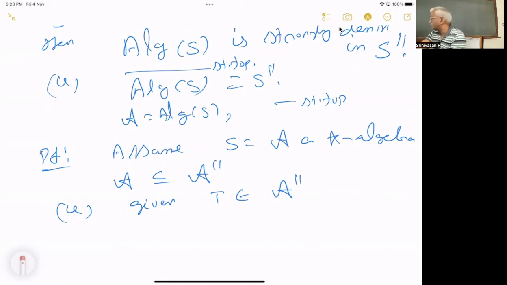Dense means if you take any point, and any neighborhood or open set around it, that neighborhood should contain a point from whatever you are claiming to be dense. That is what dense is. Okay, so we need to prove that.